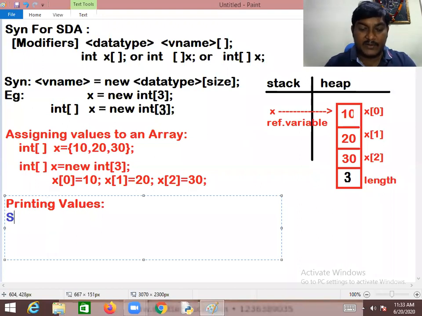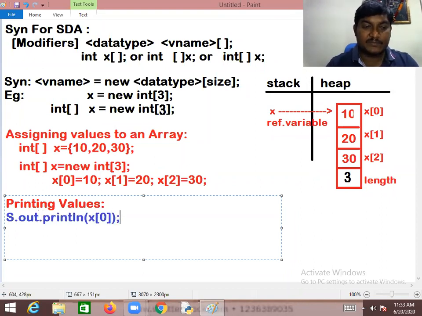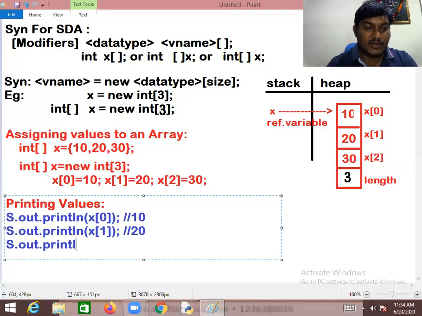I want to print the value. In Java, you are already aware of System.out.println. I want to get x of 0. X of 0 means you will get the value there, which will be 10. Same way, System.out.println x of 1, you will get something like 20. In the same fashion, System.out.println x of 2 is something like 30.